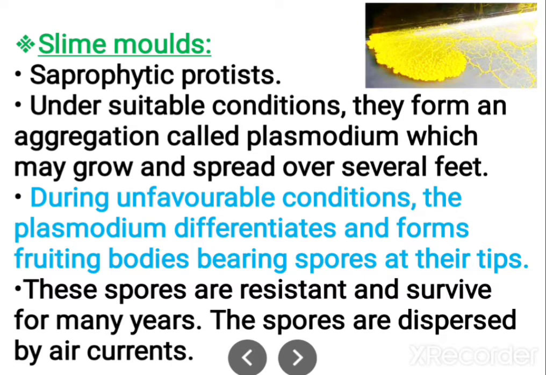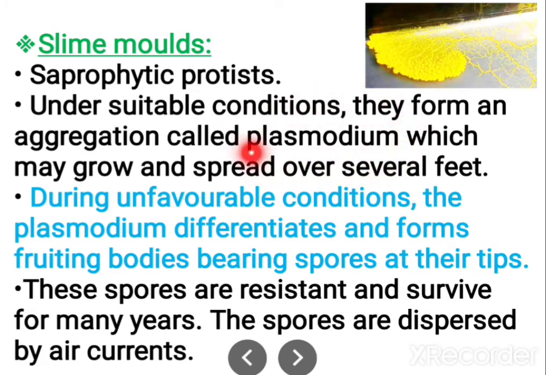Next one, let us study slime molds. These are all saprophytic organisms, saprophytic protists. Under suitable conditions, they form an aggregation of structure that we call a plasmodium. This plasmodium is different actually.